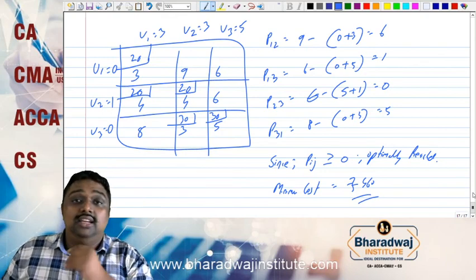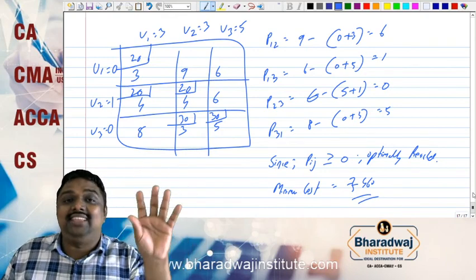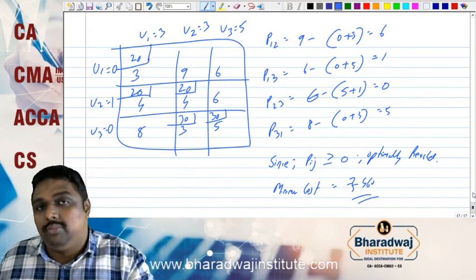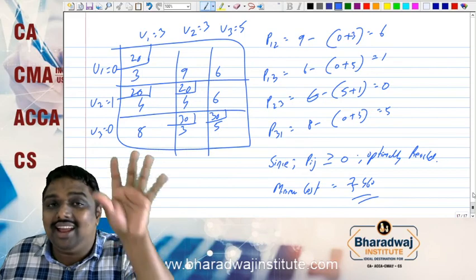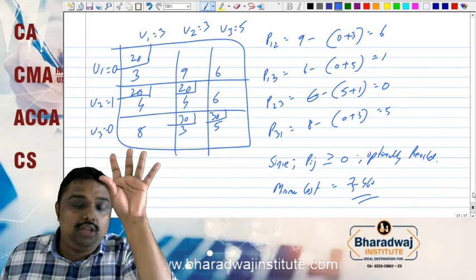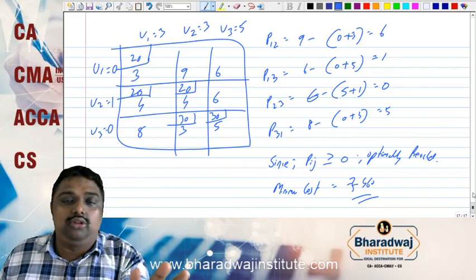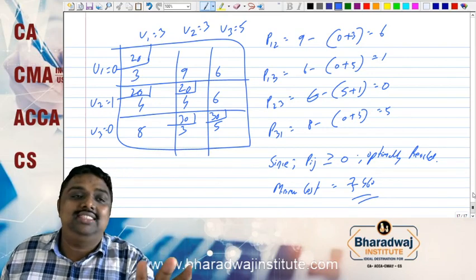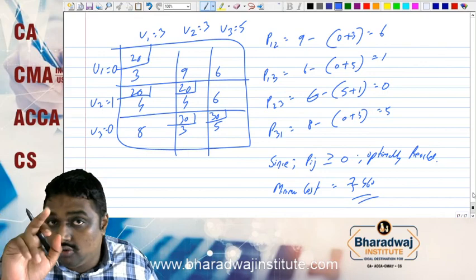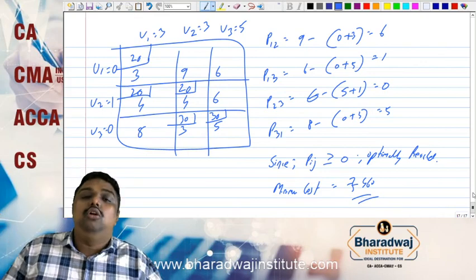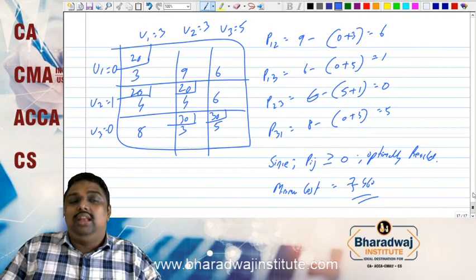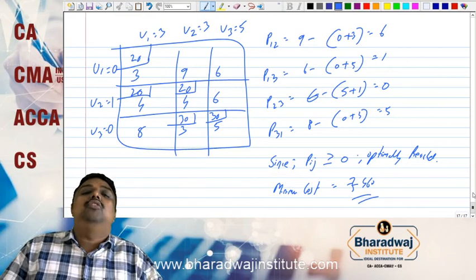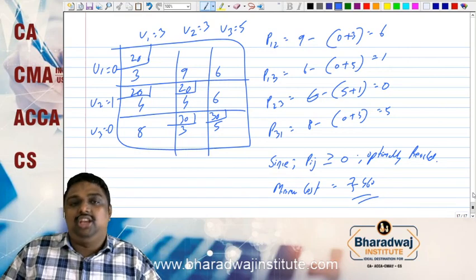Now we have discussed this. See, for exam purposes, if the question is silent, we have to do it under VAM. VAM is the most preferable method because there will be lower error in VAM. So if the question is silent on any method, you have to do the first step under VAM. Though VAM is the lengthiest method compared to least cost and northwest, we have to use VAM for examination.